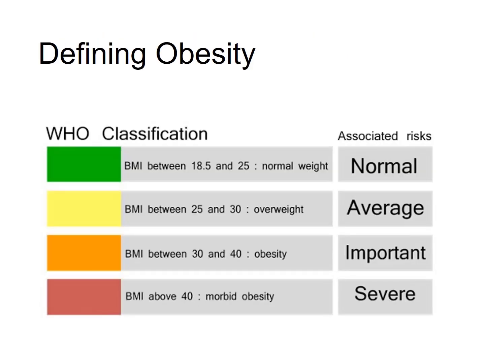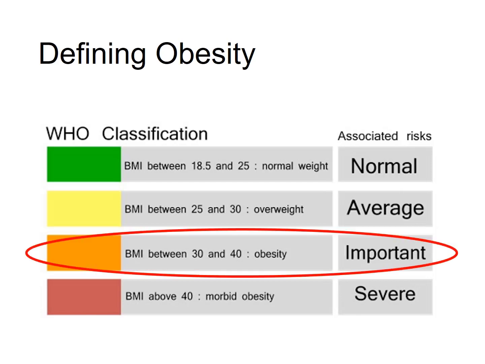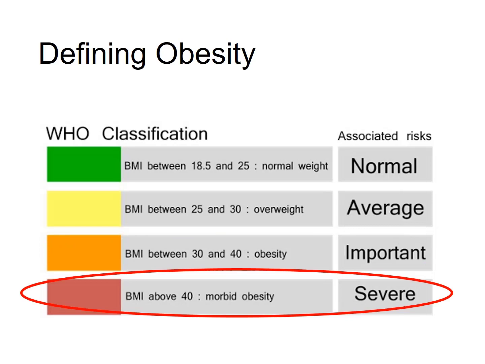The World Health Organization uses the following classifications for BMI. In our example, somebody who has a BMI just over 30 would be categorized as having obesity. A BMI above 40 would be considered morbid obesity.